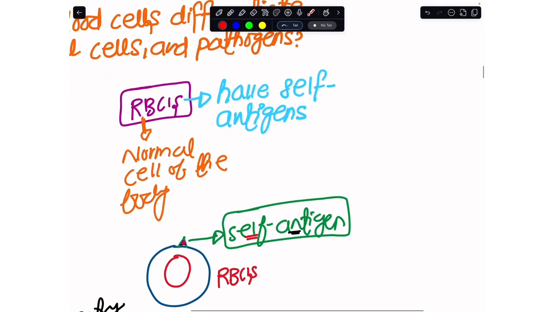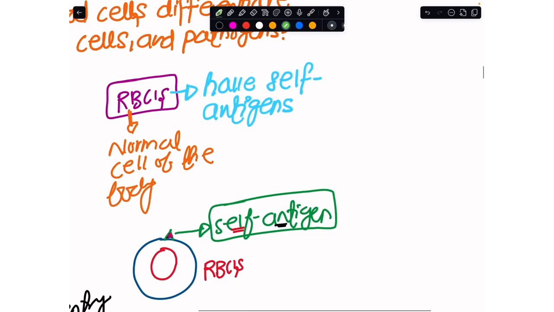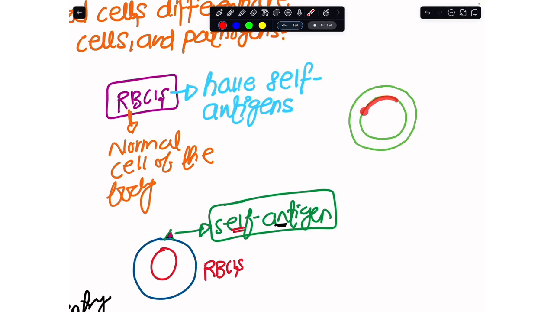On the other hand, the normal cells of the body also have some protein receptors on them. Take the example of the red blood cells, which look like a biconcave disc. You just need to know that this is not the nucleus, but rather the pinching at the center of the red blood cell. These red blood cells also have protein receptors on them, but the white blood cells would not have anything complementary to them. So the normal red blood cells also have these surface proteins, which are antigens again, but they are the self antigens.